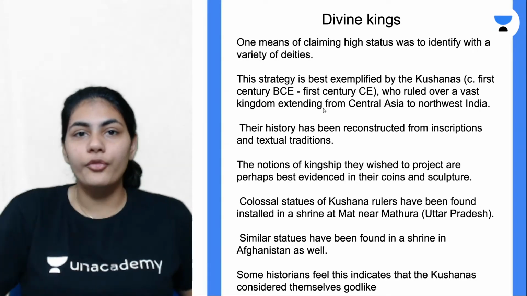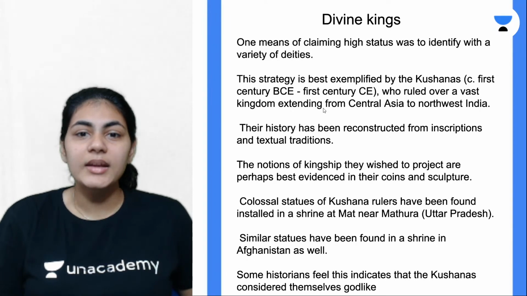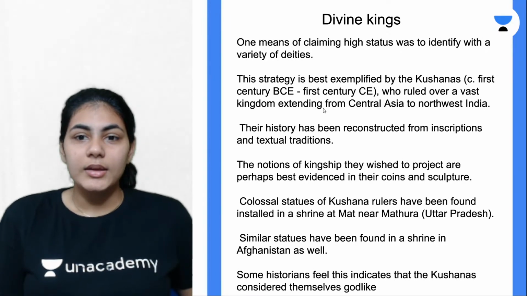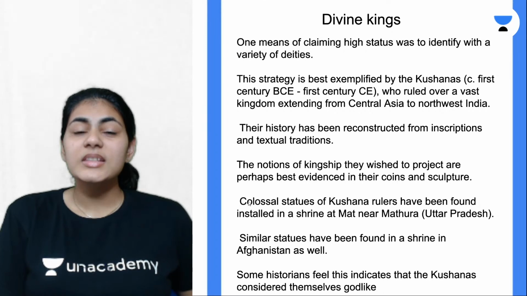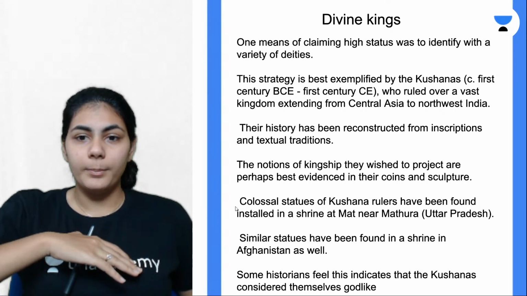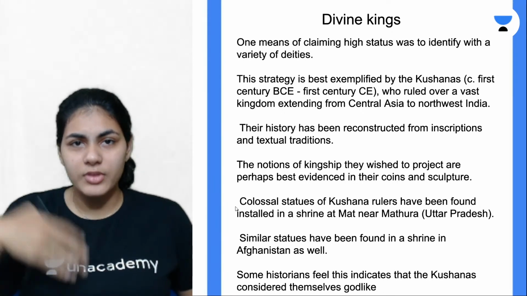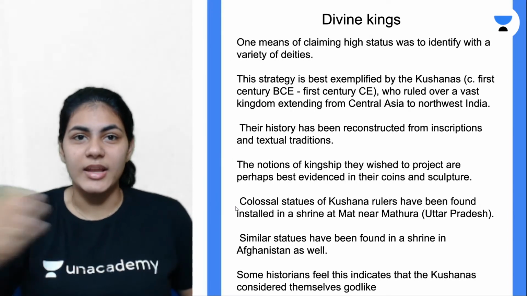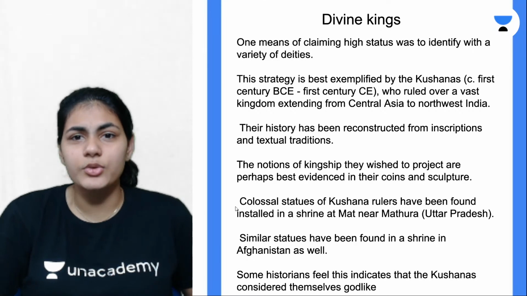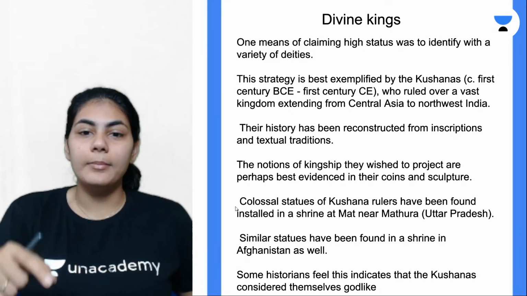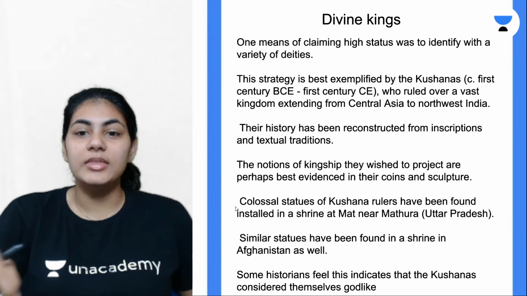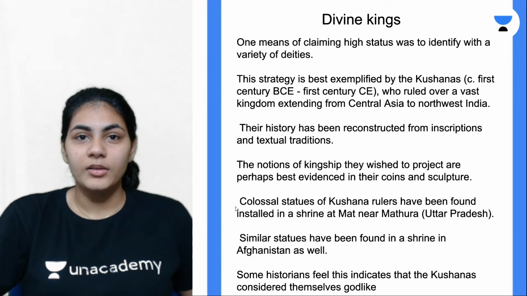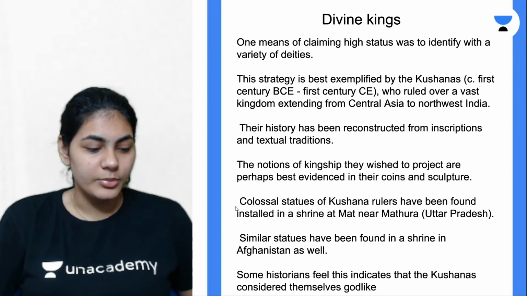But they wanted to fit into Indian society. So what did they do? They started making huge sculptures of themselves, life-size statues, 6 feet, 5 feet statues, and started installing them in the temples. Usually, who's there in the temples?